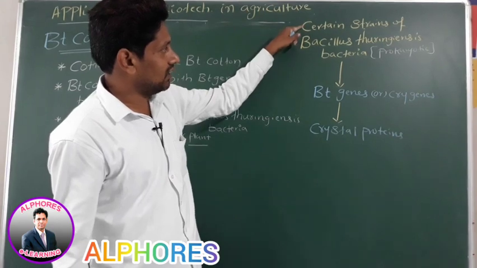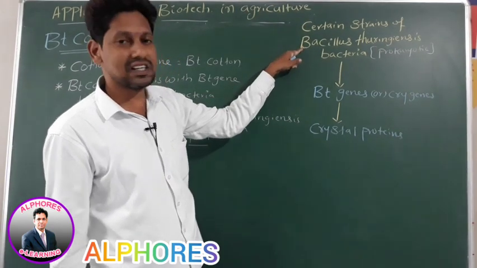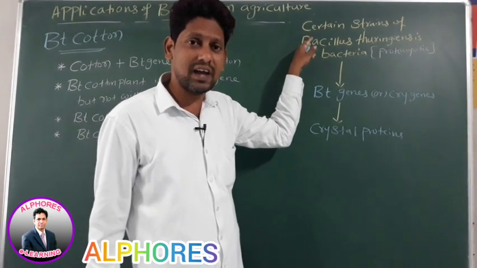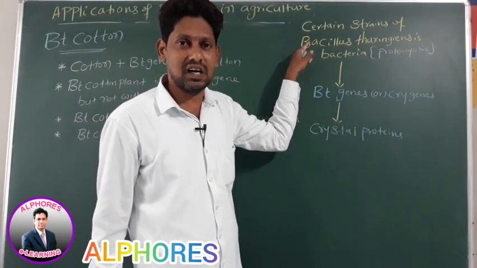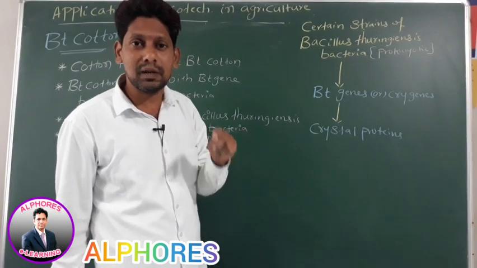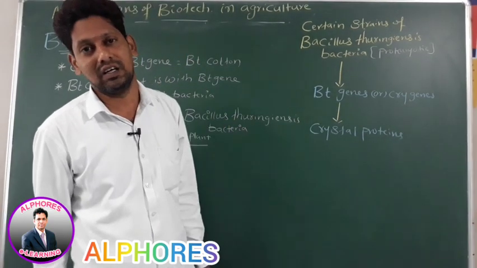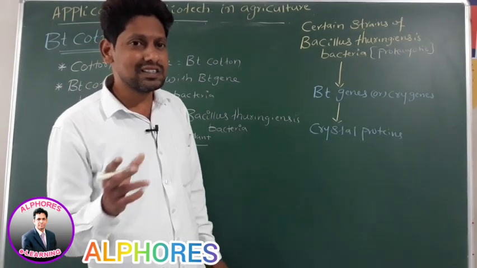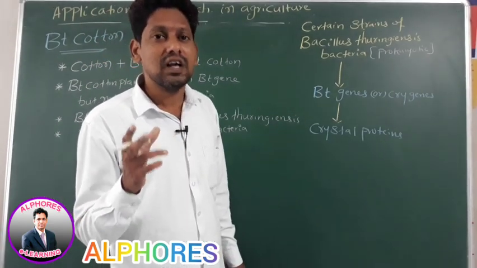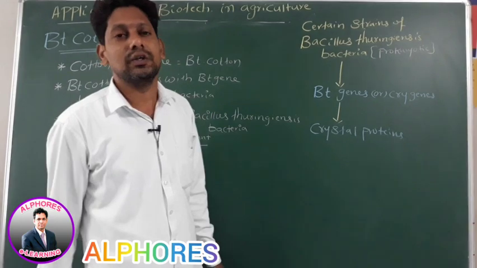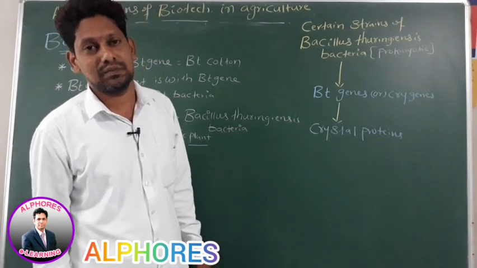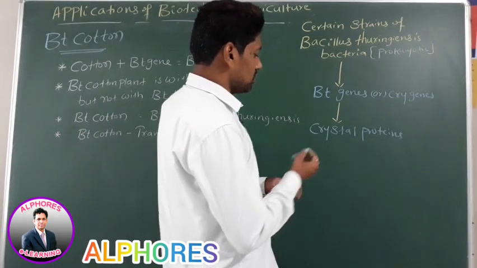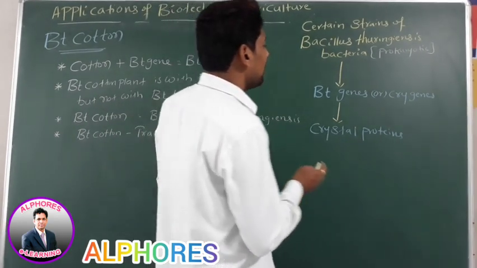Similarly, certain strains of Bacillus thuringiensis bacteria produce crystal proteins in a particular phase of their growth. Sir, what is that particular phase, sir? During the sporulation process. Is it okay? Clear, sir? Right? Therefore, during which process, sir? During the sporulation process.